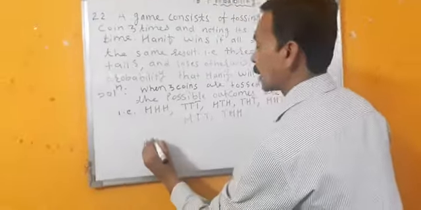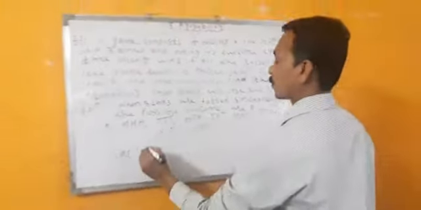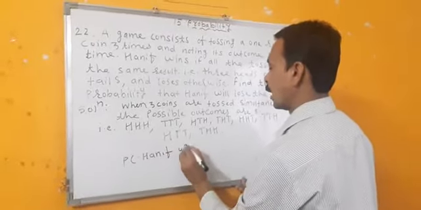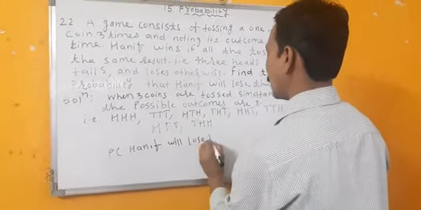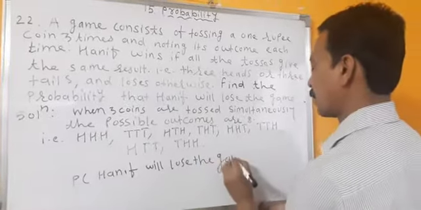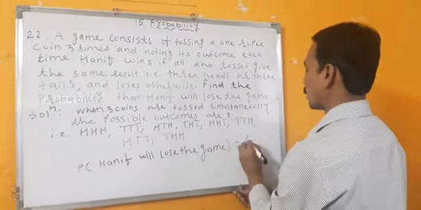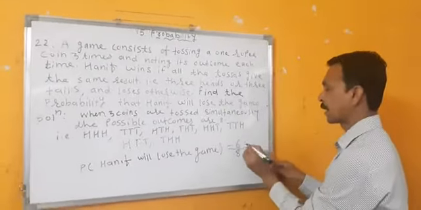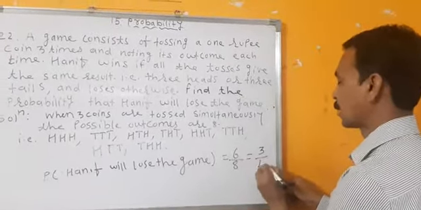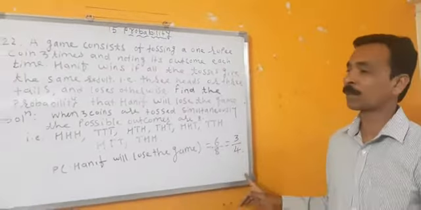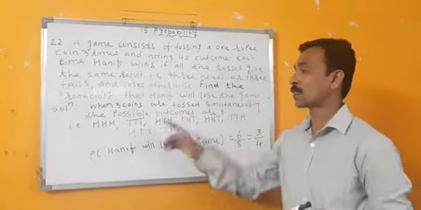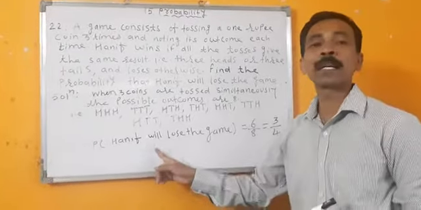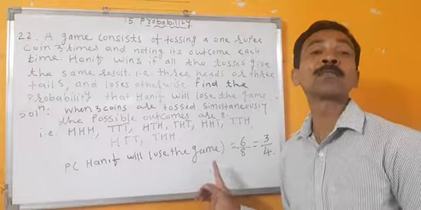So, probability that Hanif will lose the game is equal to 6 upon 8. Reduce it. 2 3s are 6. 2 4s are 8. So in this sum, first you have to write all the possibilities, that is 8 possibilities. And then you have to write the probability. Then only you get the full marks in board exam.